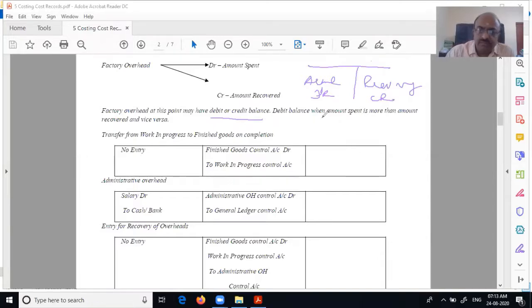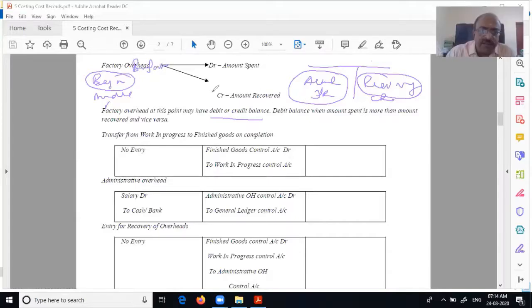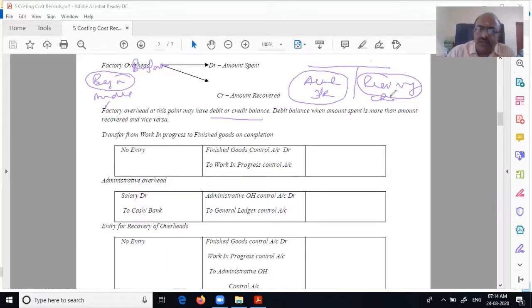Why will it not be the same? Now tell me, when is the recovery rate fixed? Beginning of the year, middle of the year, end of the year? Three choices. Beginning. With what figures are you fixing the recovery rate? With the actuals? Budgeted. So budgeted and actual, will they always be the same? No. That is why the rate may not match, because you have done these recovery rates. Are you clear now?